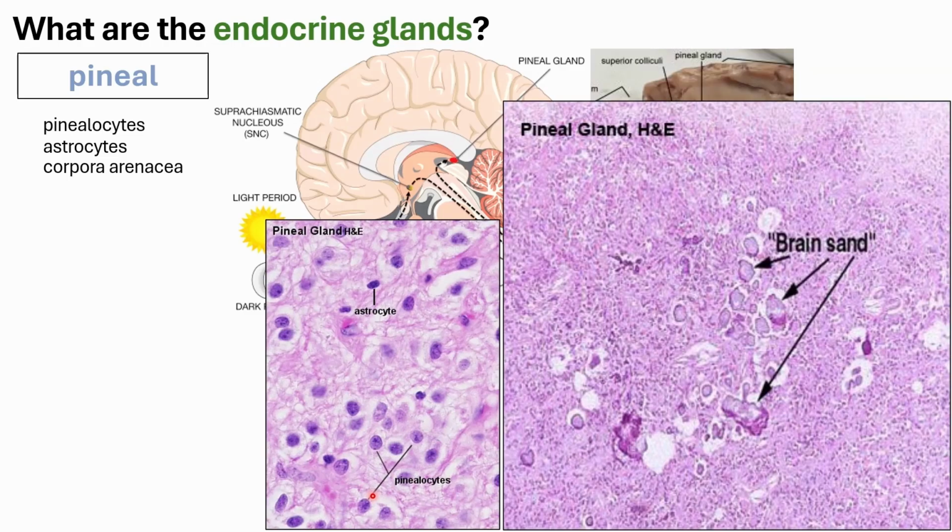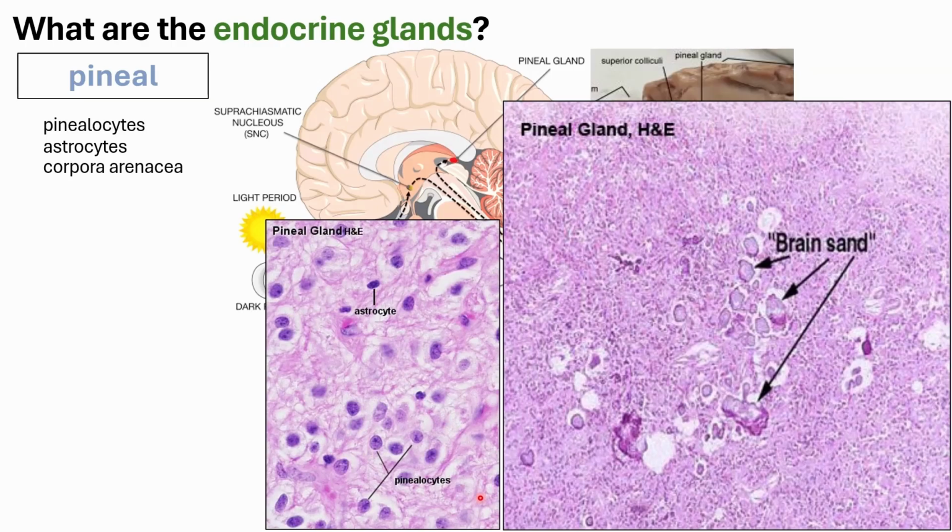So these pinealocytes would produce your melatonin. Melatonin would be the hormone that influences other parts of the body and tells them if it's already time to rest or sleep, if it is nighttime, or time to wake up and work more, if it's already daytime.